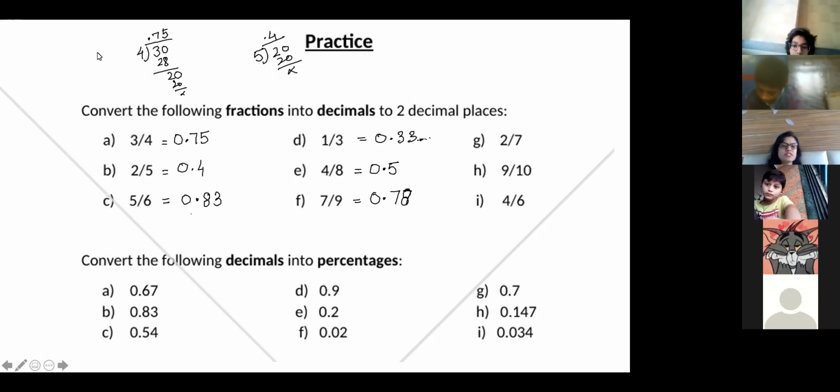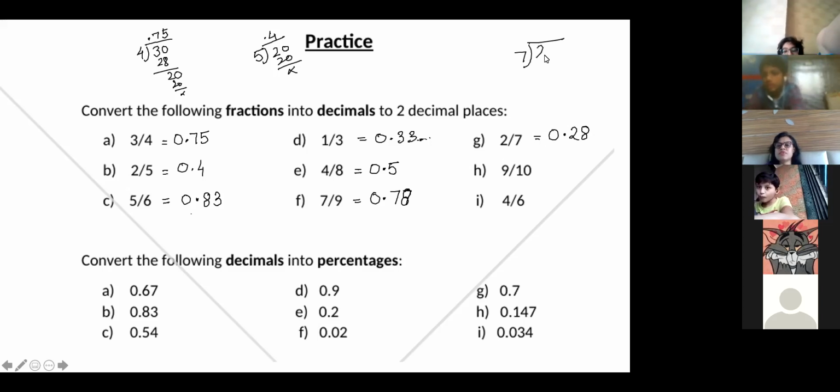I'm writing the answers directly, but you have to do the working, because we have already done this. Even if you don't understand anything, you can ask. What is 2/7? 0.2. 7 2s are 14, 6 left, then 30. 7 4s are 28, 2 left, then 20. It will come by 6, no?